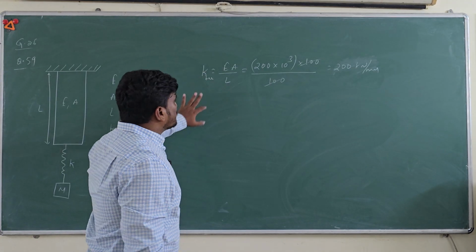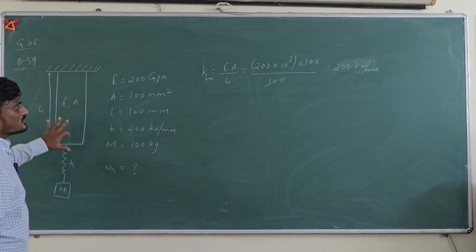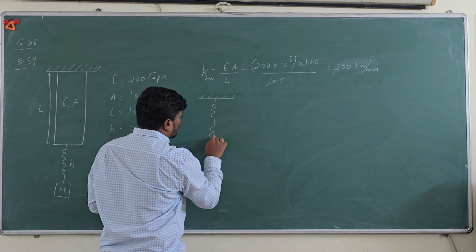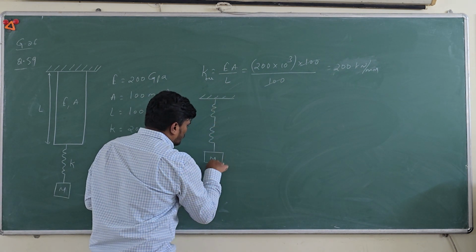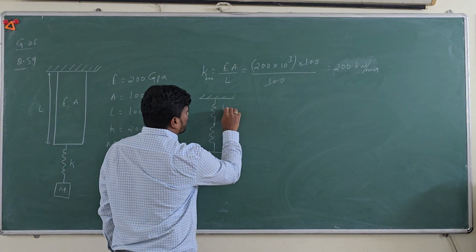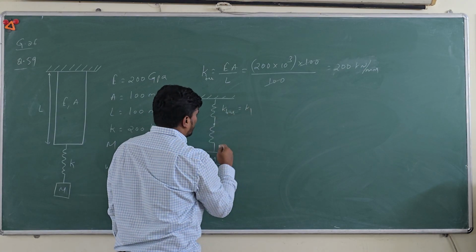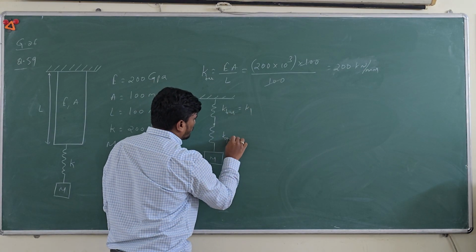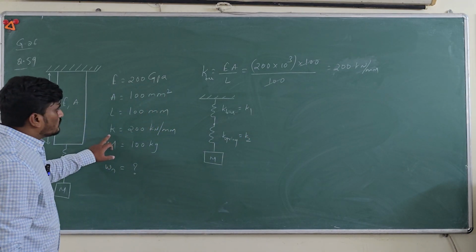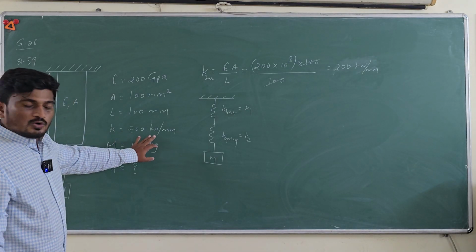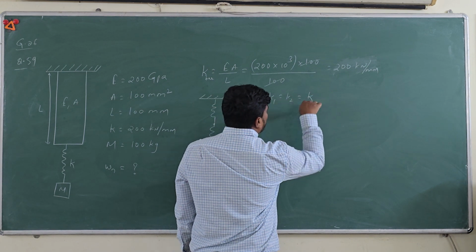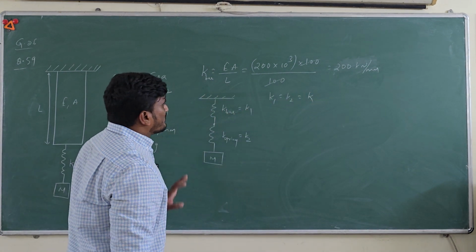So once you attain the stiffness of the bar, now these two are connected in series, two springs. So this is the stiffness of the bar. You can call this as K1, and this is the stiffness of the spring, and you can call this as K2. And K2 spring stiffness is given around 200 kilonewton per millimeter. From here you can conclude that K1 is equal to K2, that is equal to K. So both are having the same stiffness.